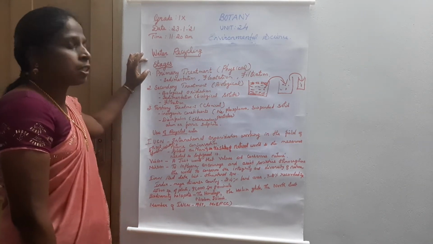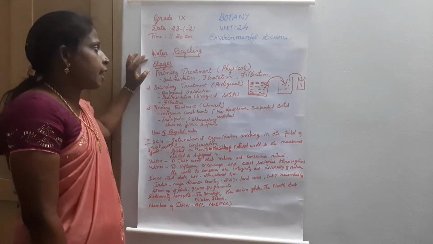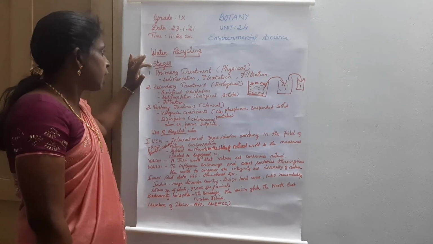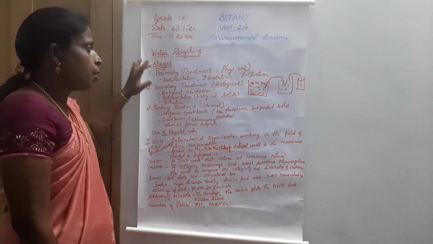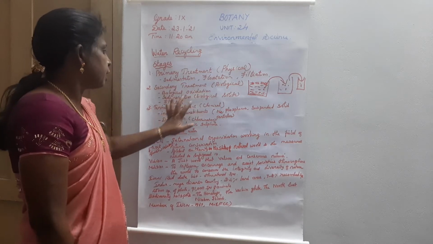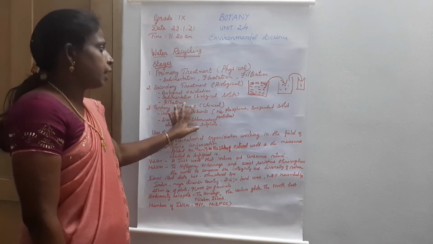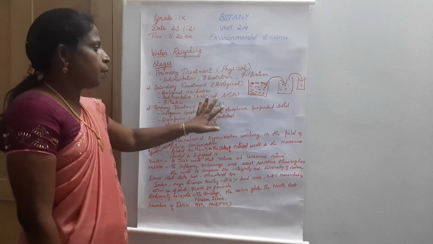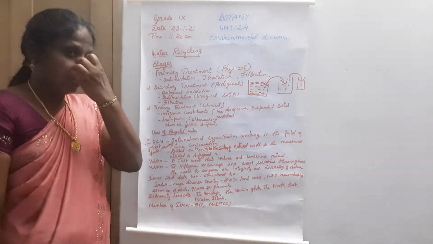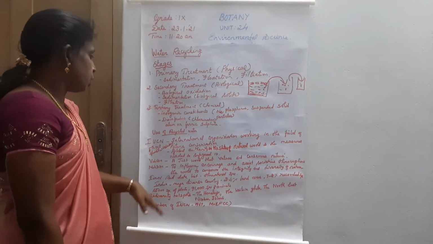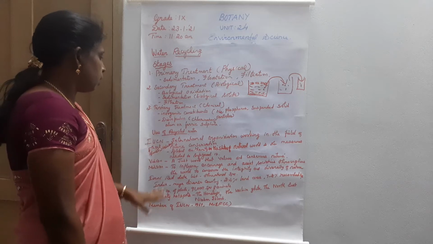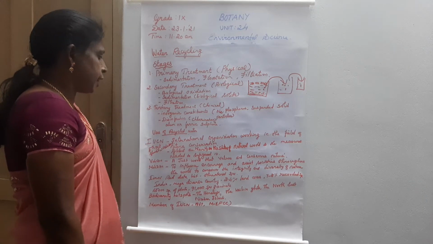So the conventional method of water recycling consists of 3 stages. They are primary treatment, secondary treatment and tertiary treatment. These consist of physical, biological and chemical stages. Well understood? So that is about water recycling.